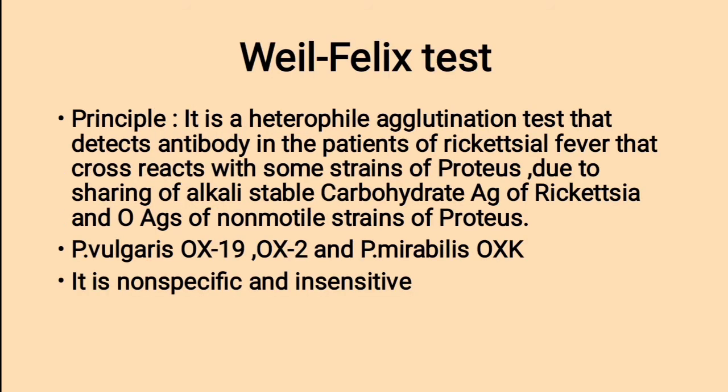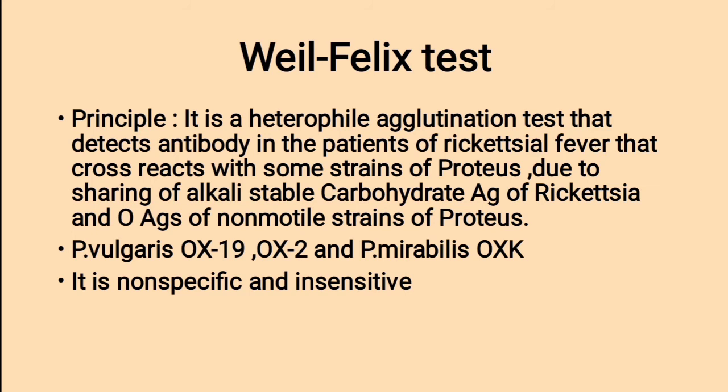Weil-Felix test. What is the principle of this test? It is a heterophile agglutination test that detects antibody in patients of rickettsial fever that cross-reacts with some strains of Proteus, due to sharing of alkali stable carbohydrate antigen of Rickettsia and O antigens of non-motile strains of Proteus, mainly Proteus vulgaris OX19, OX2 and Proteus mirabilis OXK.